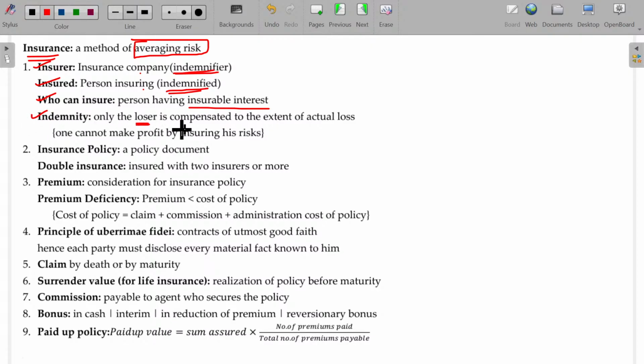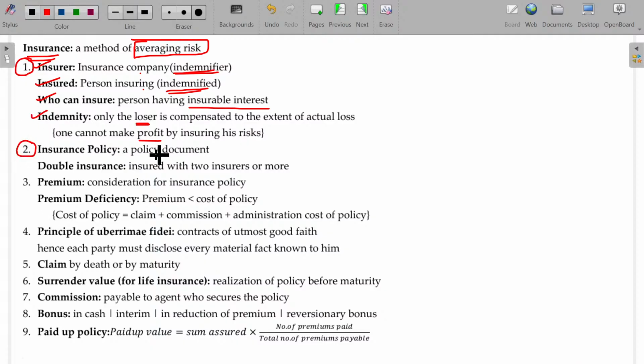Only the loser is compensated to the extent of actual loss. That is called indemnity. One cannot make profit by insuring his risk. He cannot make the profit. But life insurance is not so. Whether there is a loss or not, on maturity you will get your money back along with some compensation. Small interest components will also be received. That's why life insurance is called a guarantee, and general insurance is called an indemnity.